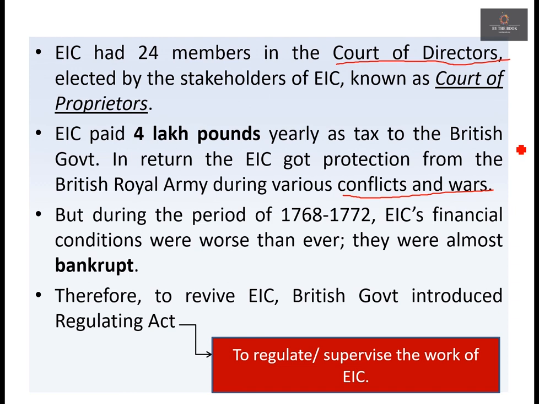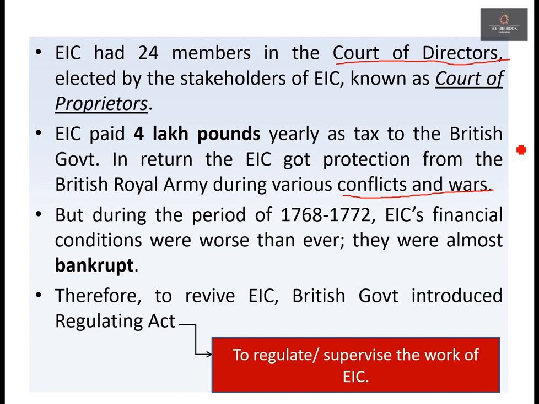See, as we all know, the East India Company had multiple instances of wars and various conflicts with other Europeans and also with native rulers. So in these scenarios, the British Royal Army backed the East India Company. Okay. Now moving to the next point, now what happened was that during the period of 1768 to 1772, East India Company's financial conditions went completely downhill. Okay. In fact, they reached a state of bankruptcy.